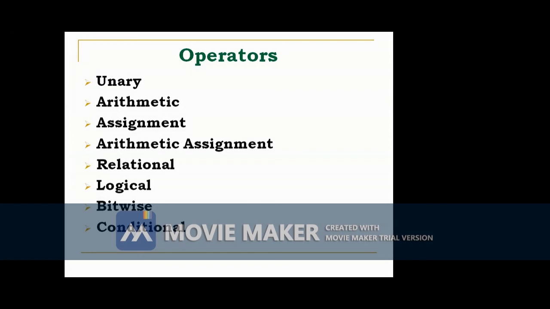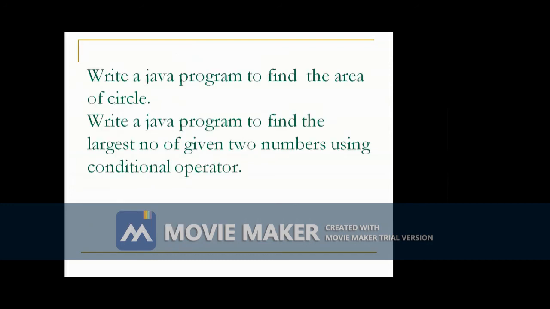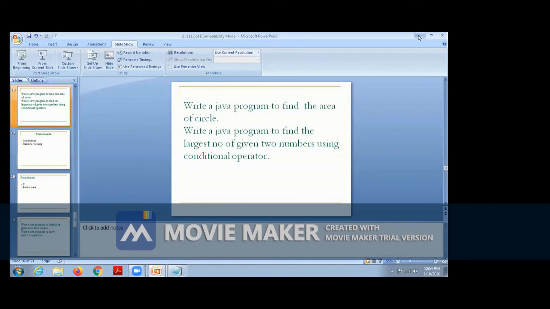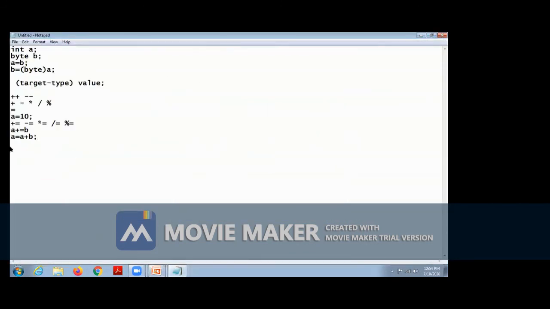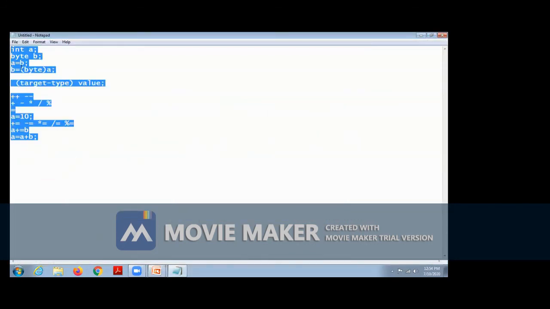Then another one is the conditional operator. Question mark colon is the conditional operator. So we are going to see only two programs. The first one is write a Java program to find the area of a circle, and the second one is write a Java program to find the largest number of given two numbers using the conditional operator. I am using Notepad and the command prompt.